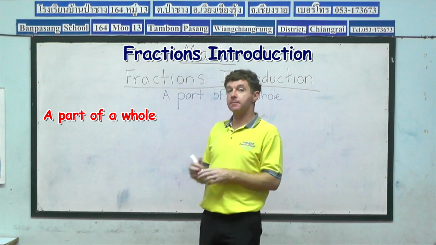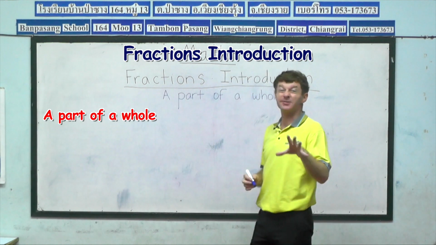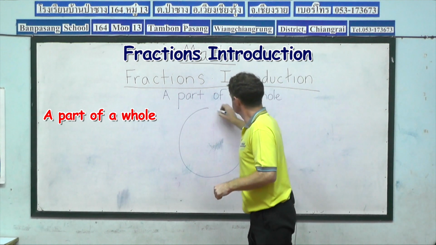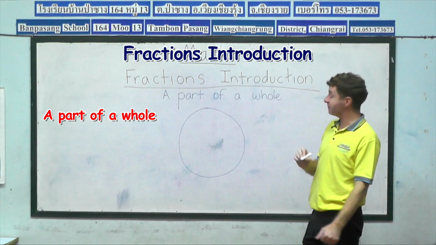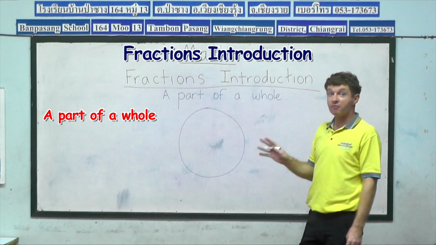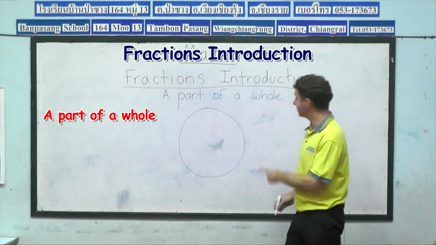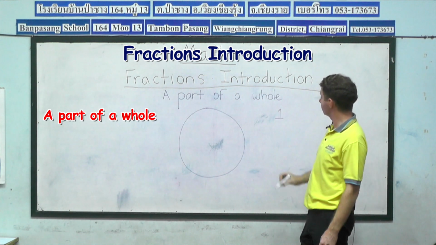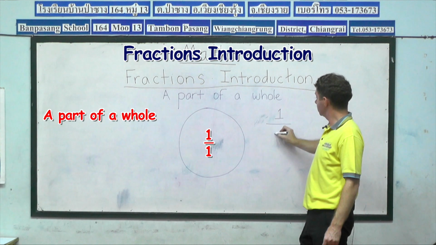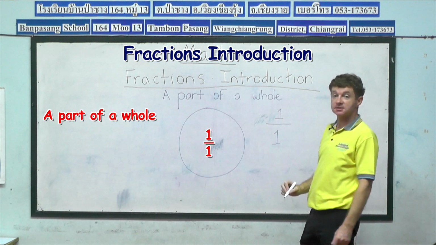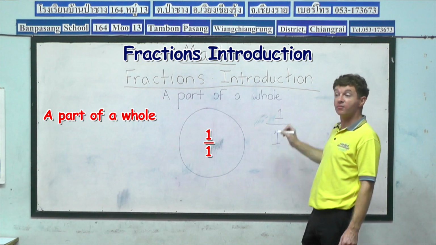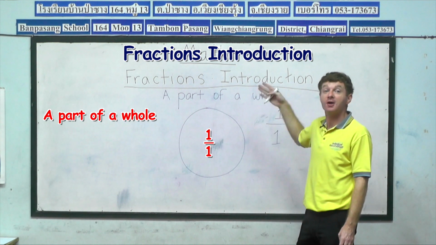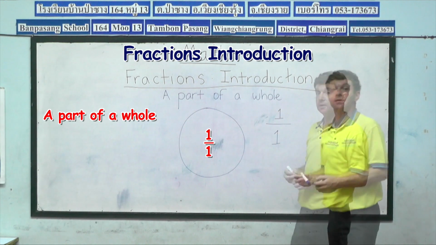And I'll show you what I mean right now. What I'm going to draw is a circle, or we can call that circle a pie. Okay, so here we have a circle. Now there's no fraction yet because it's one complete circle. This is what we call a whole. So if we were to draw the fraction, it would be like this. 1 over 1. Because there's no fraction yet, it is one complete circle.